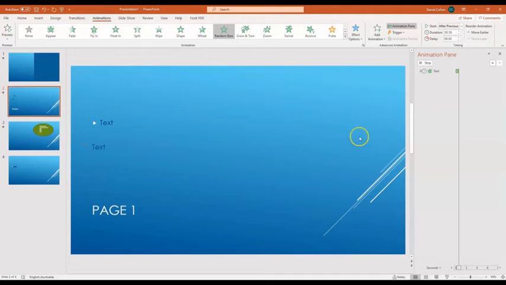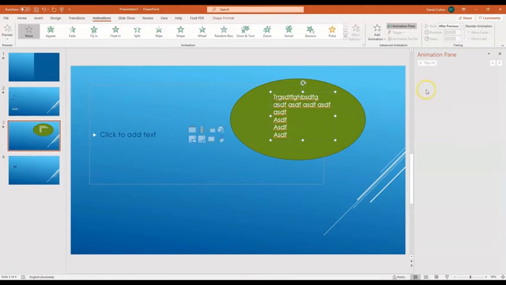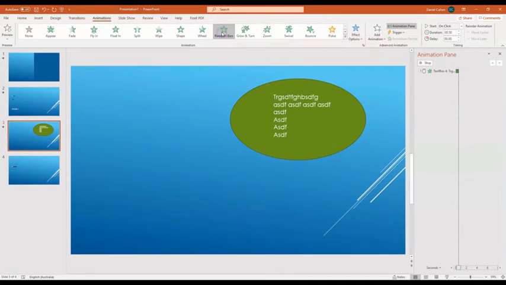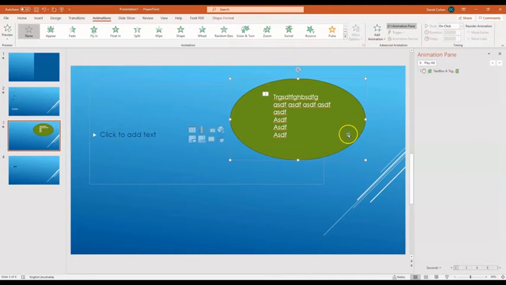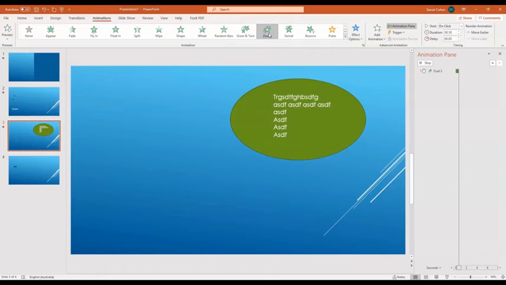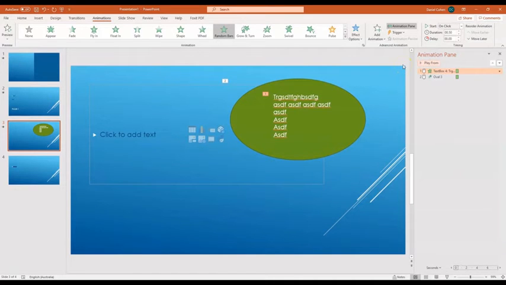So if I go play from, if you put the text in different text boxes, then you can make them appear at separate times. So here I can make this text appear, and before I make the shape appear. So if we play this from the beginning, there's different ways that you can highlight and focus things.